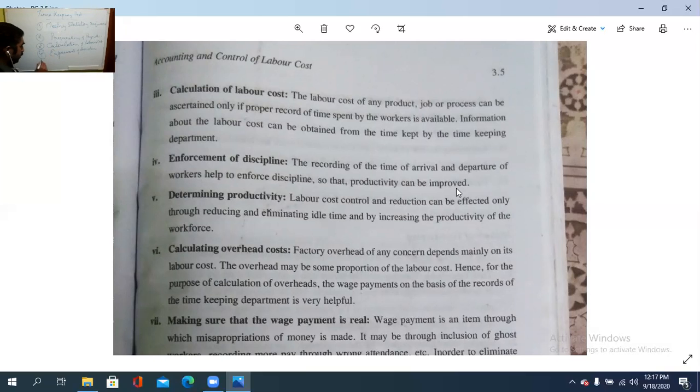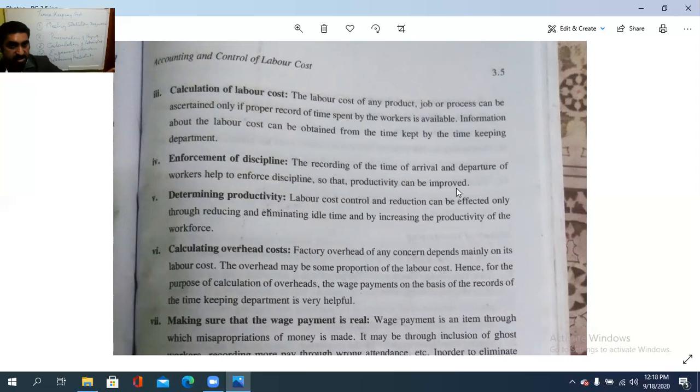Then fifth, determining the productivity. Labor cost control and reduction can be effected only through reducing and eliminating the idle time. So what is idle time?